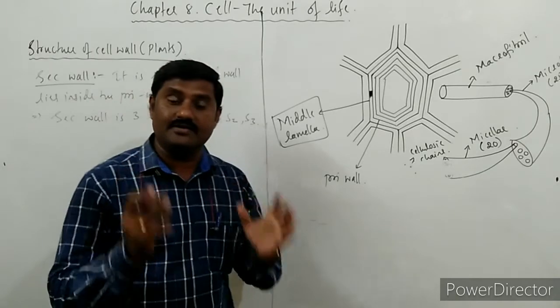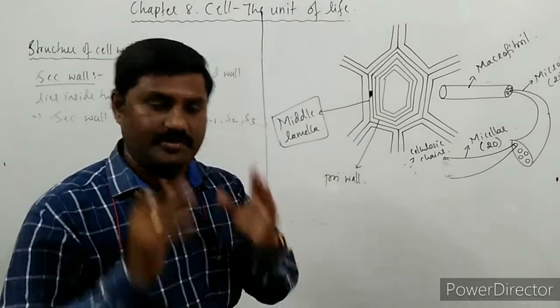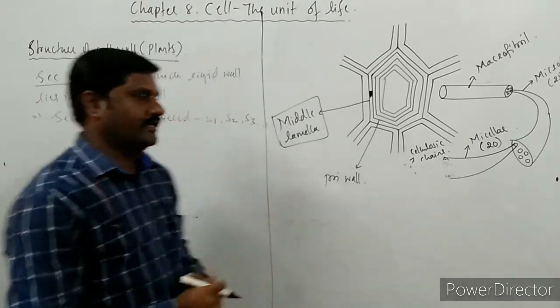It is the most thickened wall in a plant cell. Remember this point to be noted also.